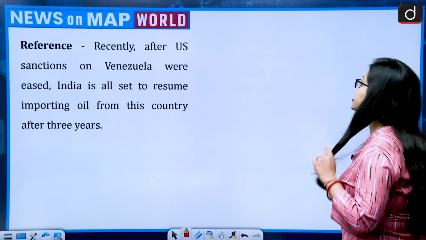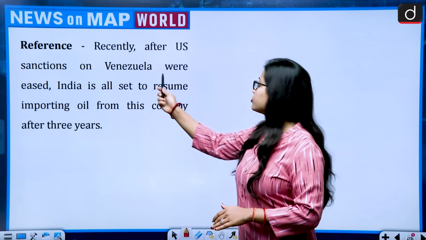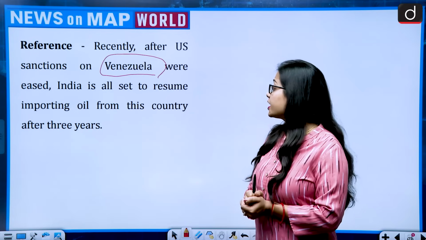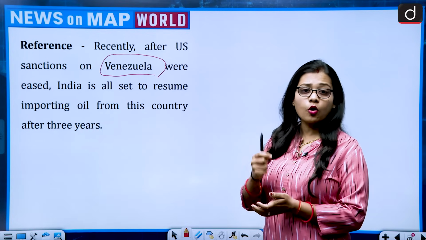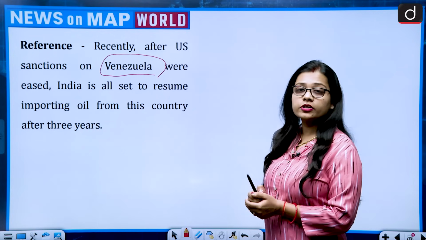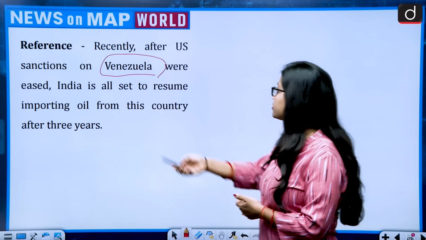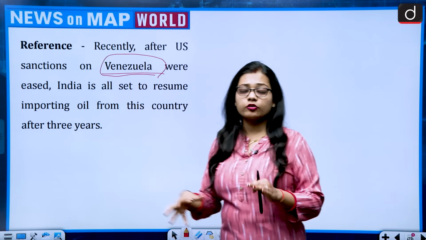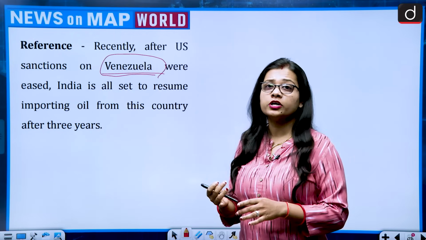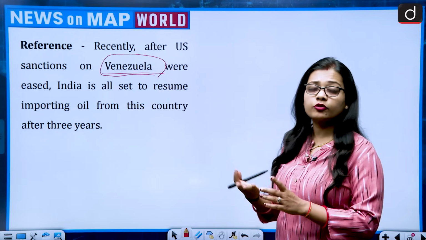The reference says, recently after US sanctions on Venezuela were eased, India is all set to resume importing oil from this country after 3 years. Now this brings Venezuela to the news. As of now, India imports a lot of oil from Russia, from Iraq and from Saudi Arabia.